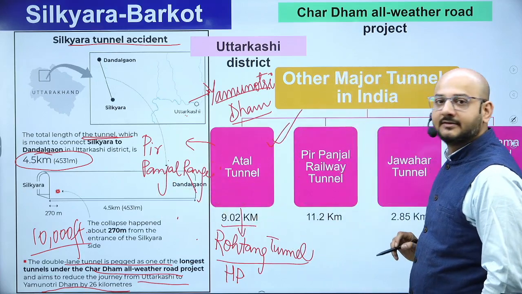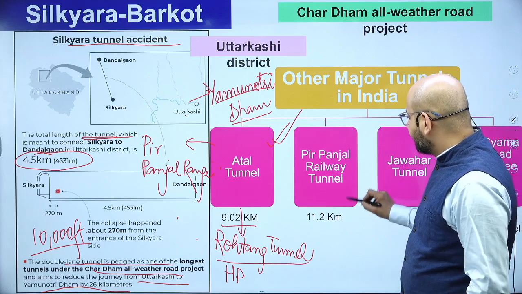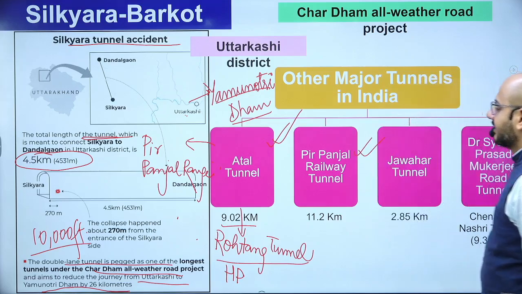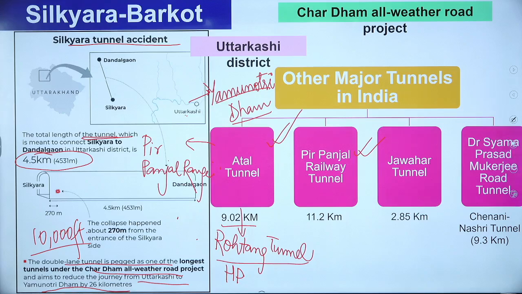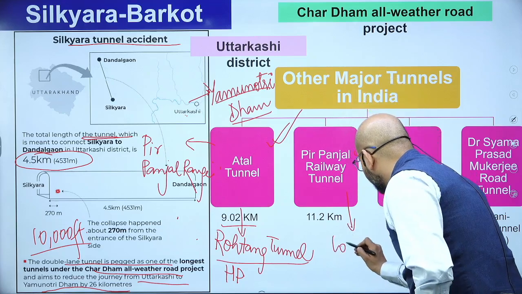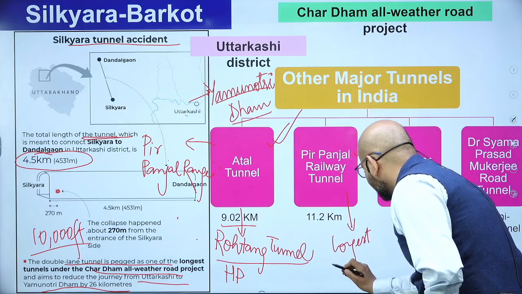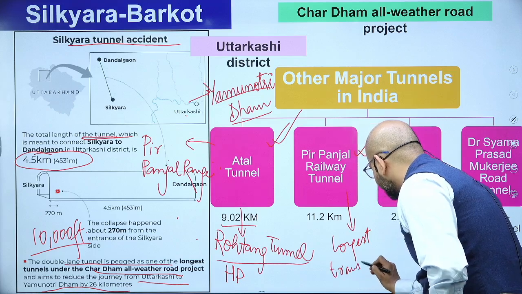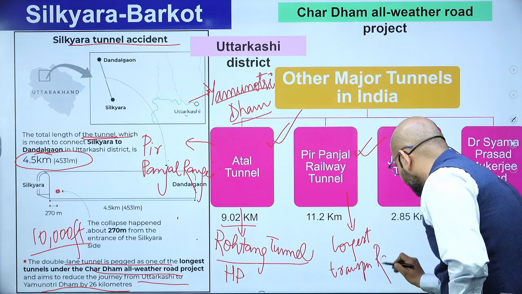About Atal Tunnel. At this point, the Pir Panjal Tunnel is the longest transportation railway tunnel.